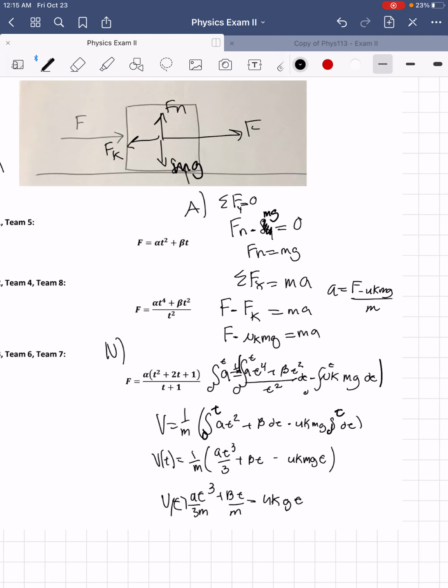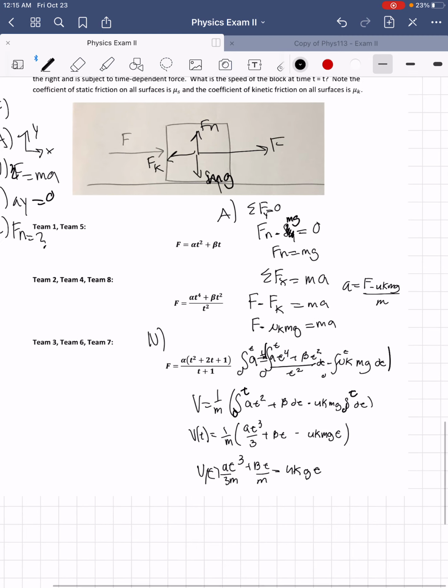And then to integrate what you gave my group, the alpha t to the 4 plus beta t squared, all over t squared, what I did first was I plugged it in the calculator to make sure that if I divided that by t squared, the numbers are equal to each other. So for example, I put 2 for t, a was 5, b was 3, and the answer on top equals this once you divide out the t squared, which it did, so it made the integration much simpler.